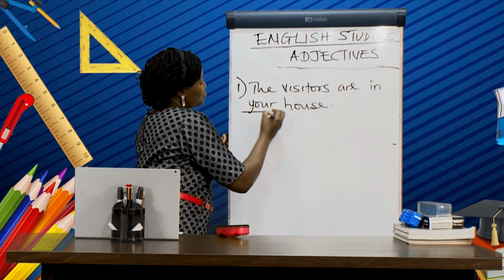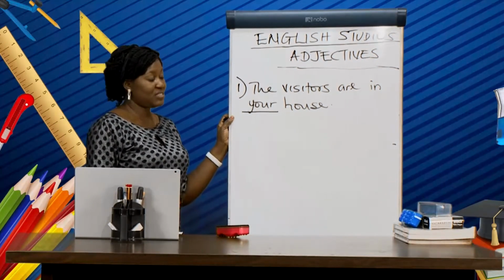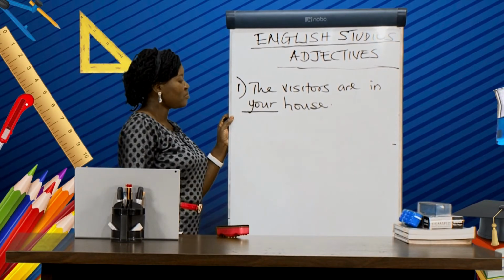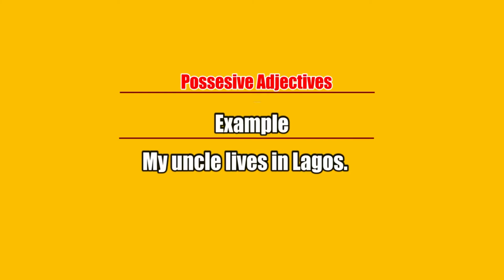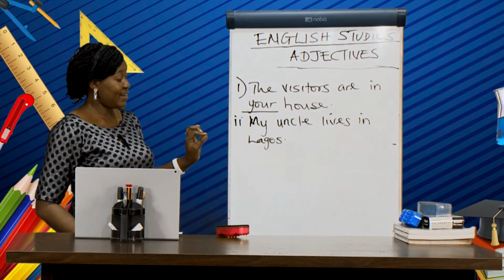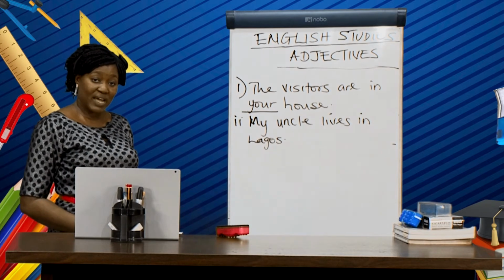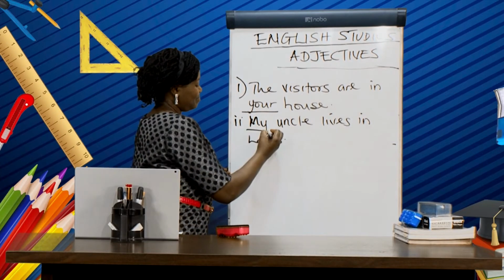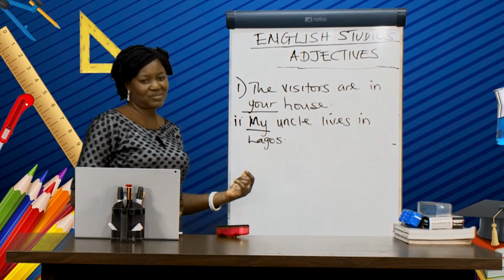It's your, and that's why we underline your as the possessive adjective in this sentence. Let's take another example. My uncle lives in Lagos. If you look at this example, what is showing possession in this example? I believe you should be able to identify the particular word showing possession. And what's that? Okay, my. So my uncle lives in Lagos.